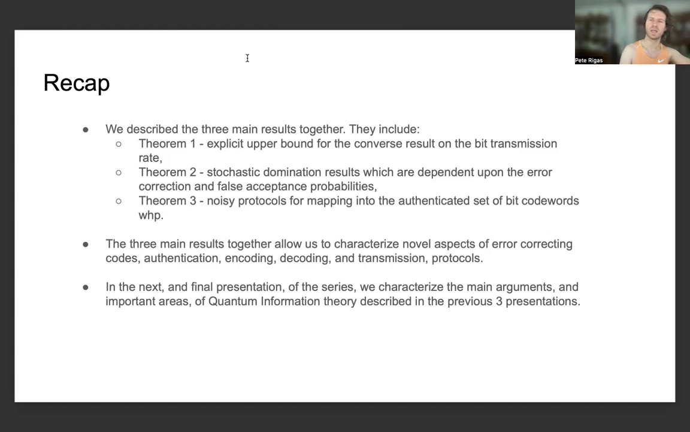And so altogether, these three main results allow us to characterize novel aspects of error correcting codes, authentication, encoding, decoding, and transmission protocols. In the next and final presentation of this series, we're going to characterize the main arguments and important areas of quantum information theory described in the previous three presentations.